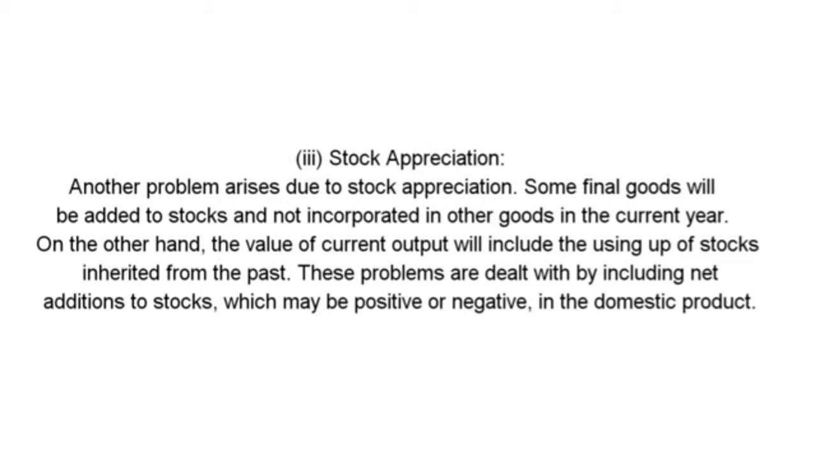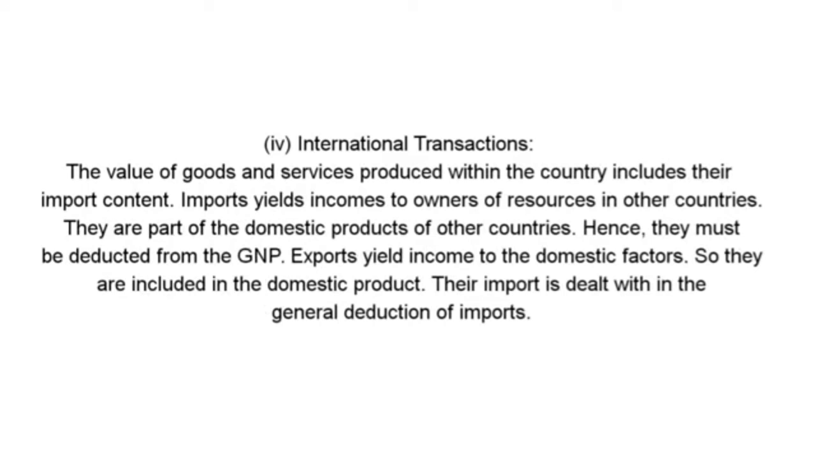Third, stock appreciation. Another problem arises due to stock appreciation. Some final goods will be added to stocks and not incorporated in other goods in the current year. On the other hand, the value of current output will include the using up of stocks inherited from the past. These problems are dealt with by including net additions to stocks, which may be positive or negative, in the domestic product.